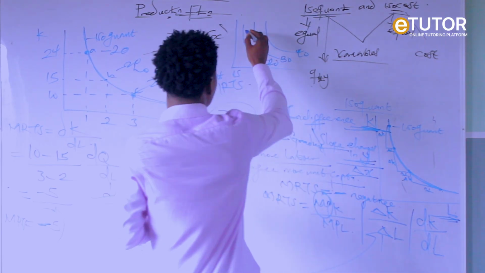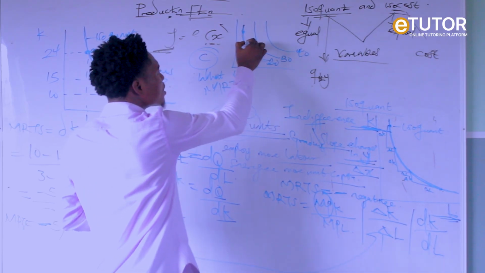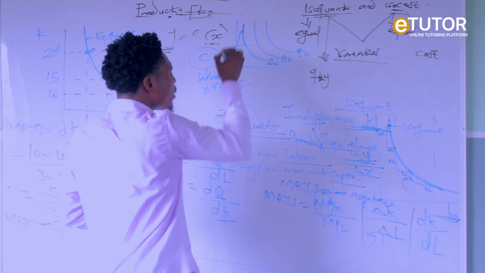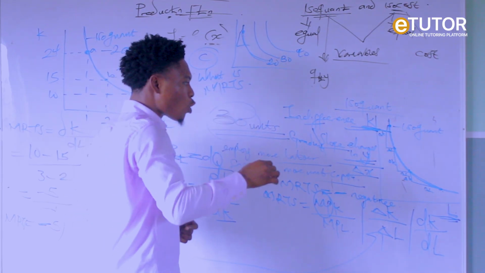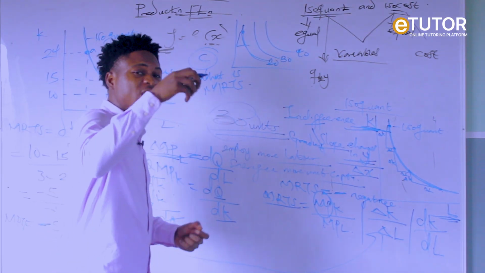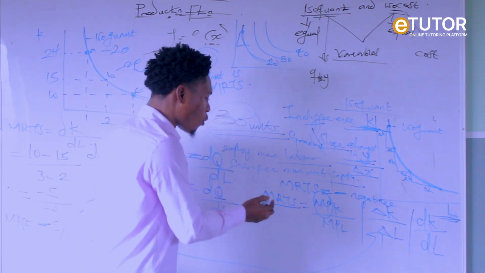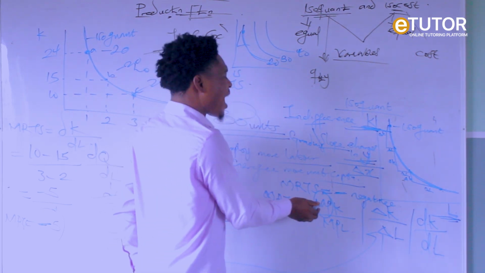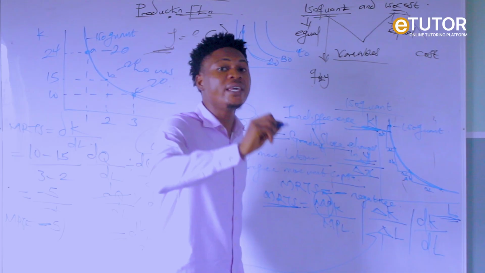But on a particular isoquant, on each locus, production is the same, but it shows the marginal rate. The slope of an isoquant is called what? Marginal rate of technical substitution, which shows the ratio of MPK to MPN.